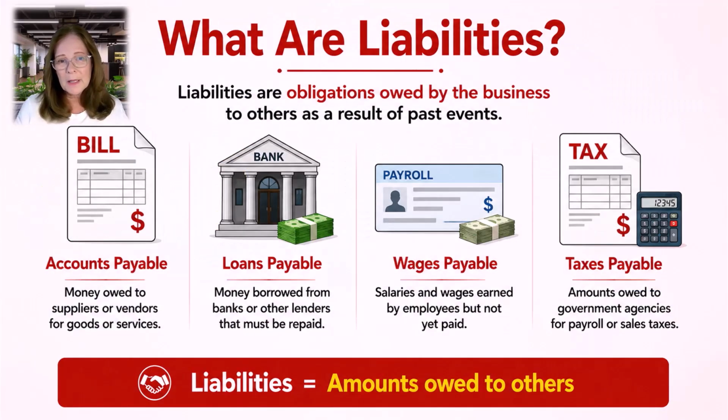Liabilities are the opposite. These are amounts the business owes to someone else. If the company owes money to vendors, that's accounts payable. If it borrowed money from a bank, that's a loan payable. If employees have earned wages that haven't been paid yet, that's wages payable. And if taxes are owed to the government, that's taxes payable. A simple way to remember liabilities is that liabilities are amounts owed to others.